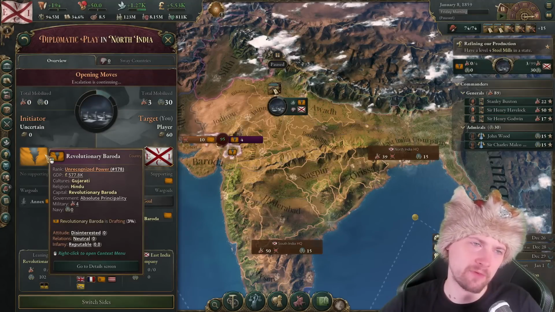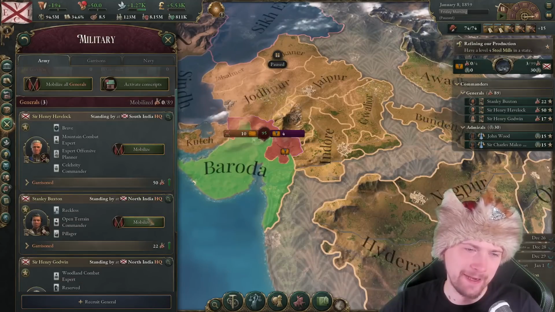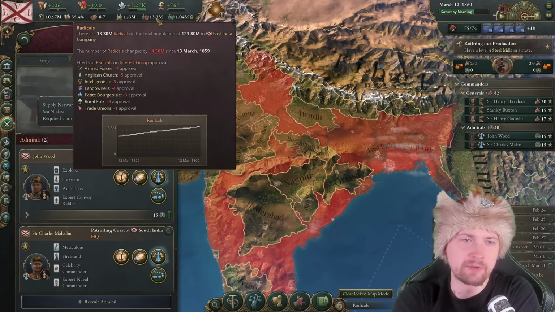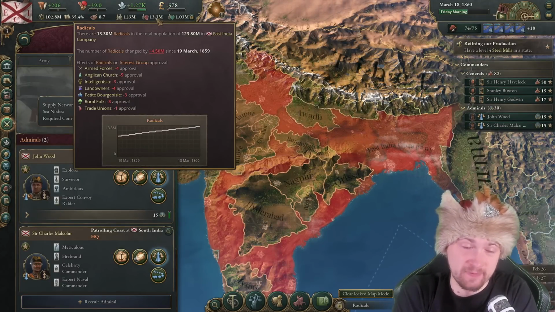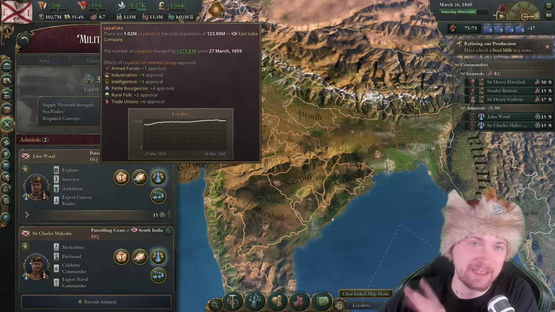Is there another revolutionary in Baroda? How many times do I have to defeat this little revolution? I was happy about decreasing the amount of radicals, but I can't really stop the exponential growth of them. See, it's 13.3 million already, while this is staying around the same level.